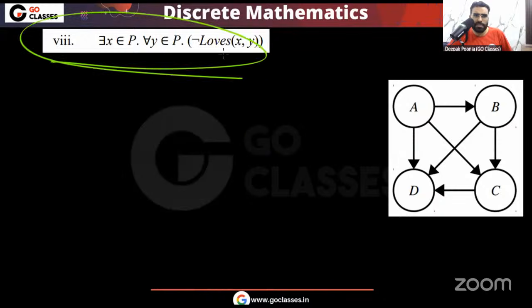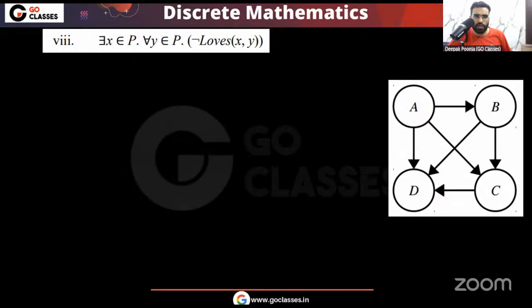Let's see the eighth statement. Is this true or false for this diagram? The template is there exist x for all y. There exist, for all, that is the template. So you can see we are saying that there is at least one person in the domain such that for everyone, what should happen? X does not love y.